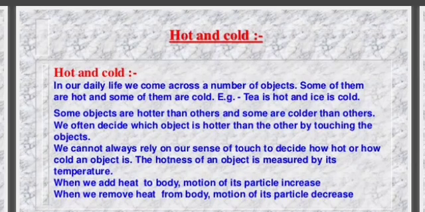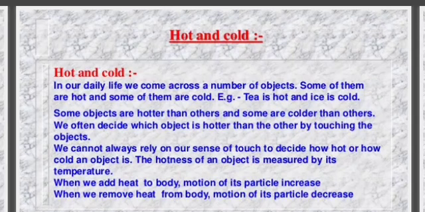Hot and cold. In our daily life, we come across a number of objects. Some of them are hot and some of them are cold. Example: tea is hot and ice is cold. Some objects are hotter than others and some are colder than others. We often decide which object is hotter than the other by touching the objects. We cannot always rely on our sense of touch to decide how hot or how cold an object is.